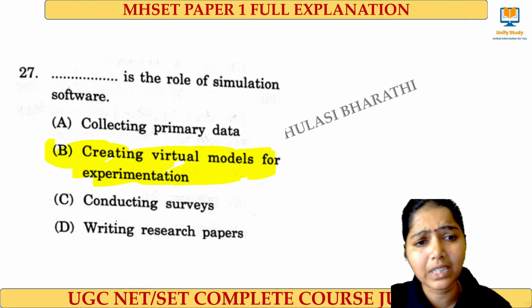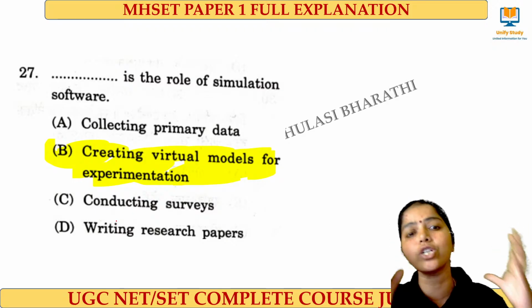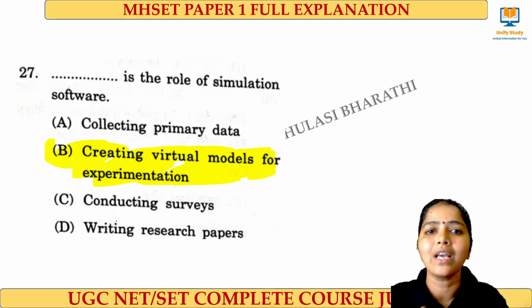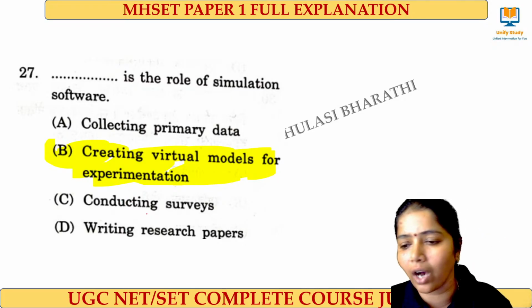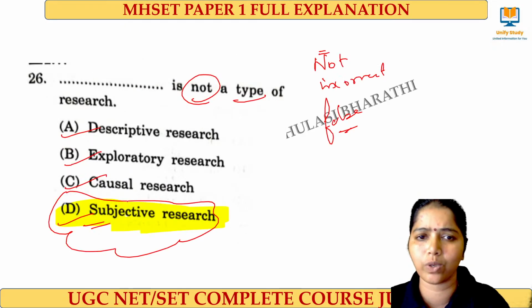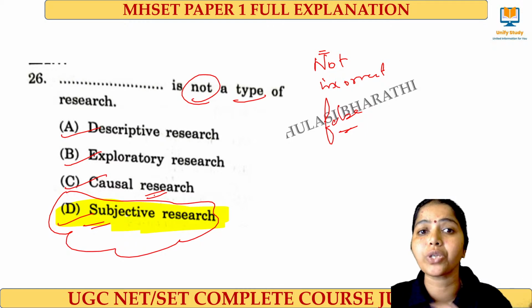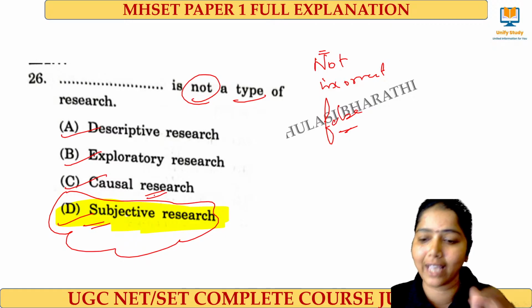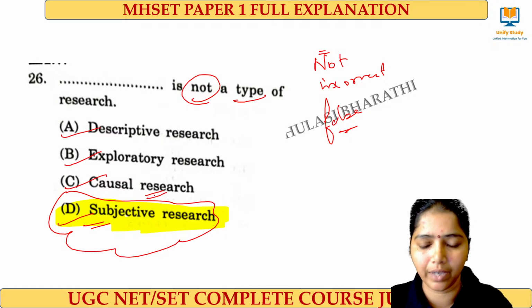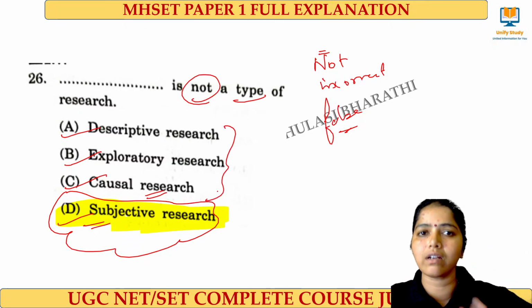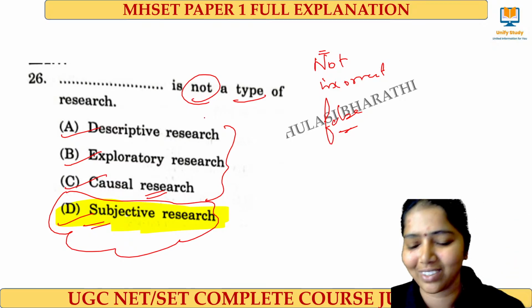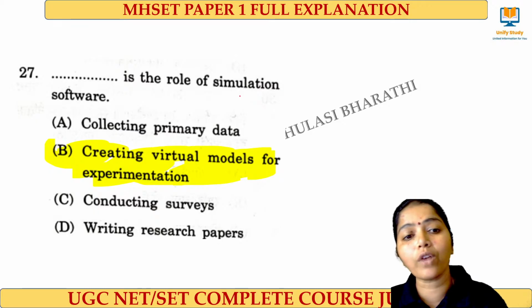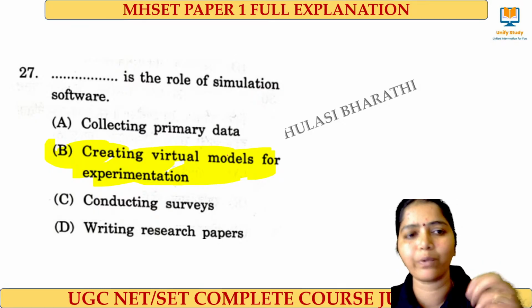Next one, dash is the role of simulation software. What we do with simulation is create a virtual model and experiment with it. So how does causal come? Causal will not come. Who said causal will come? Causal is nothing but causal comparative research. We have retrospective and prospective research; they come under this causal research. Okay, Priya ma'am? Right. These three things are the standard research method types, where subjective is not a specific type, because here the question is about not. It's the role of simulation software: we create a virtual model for doing the experiments.